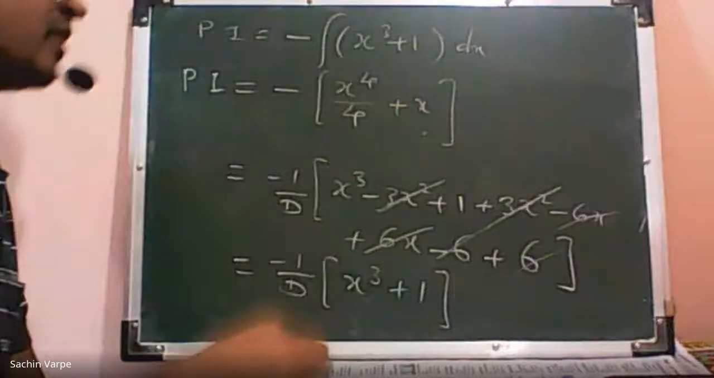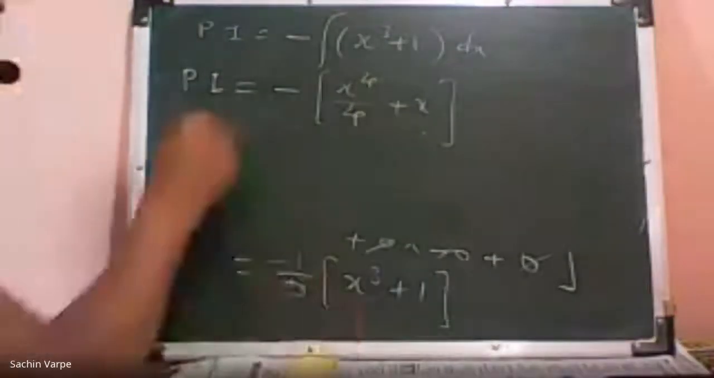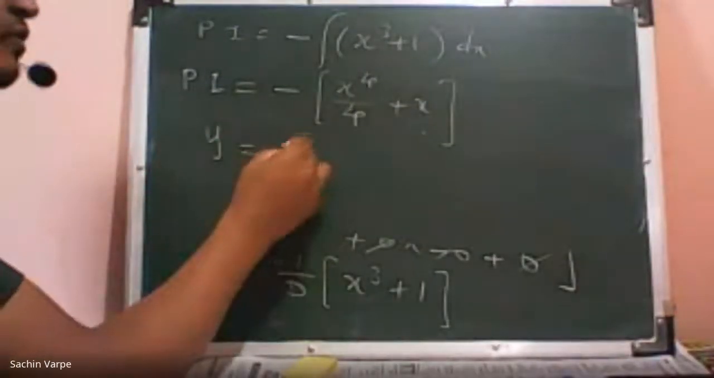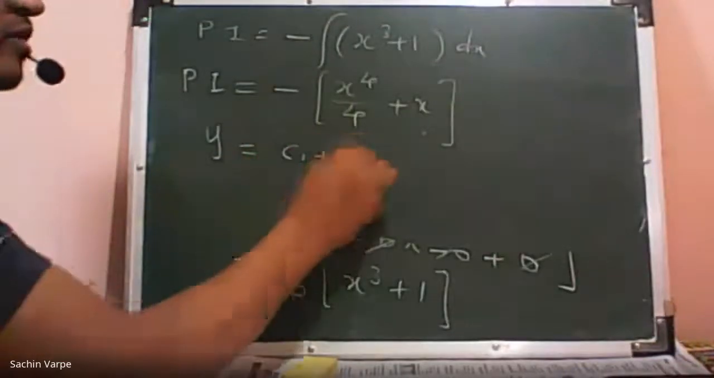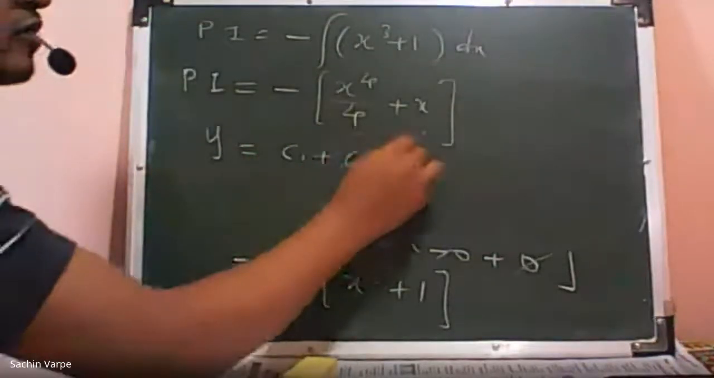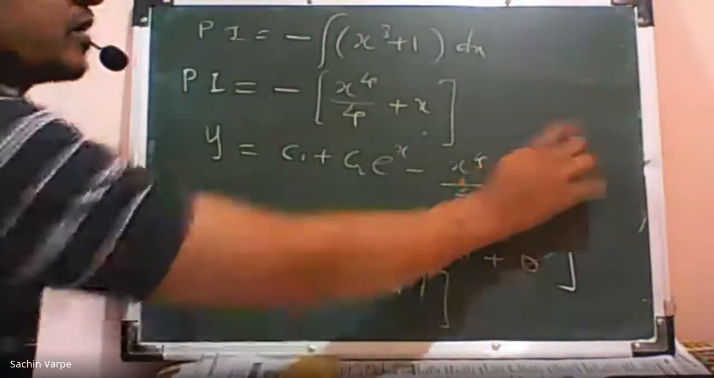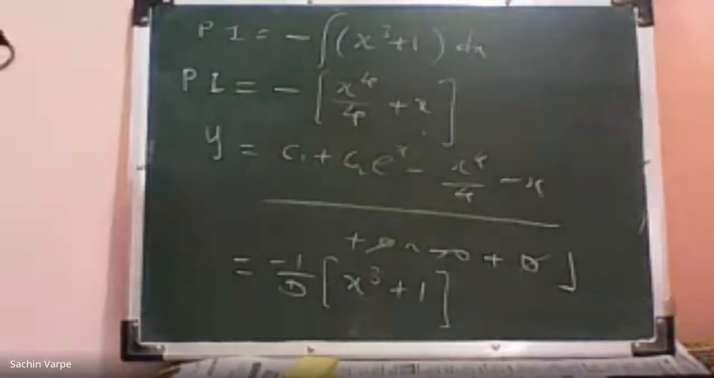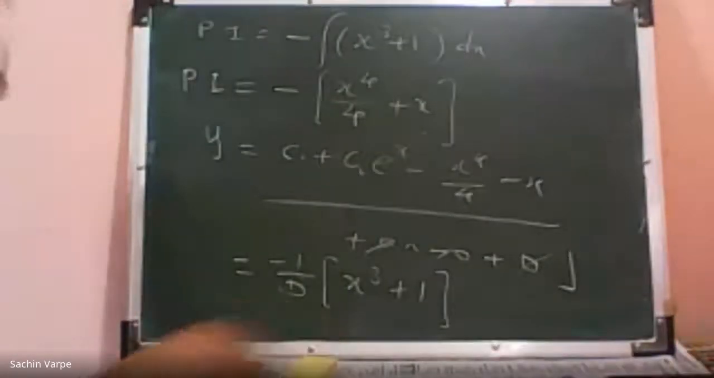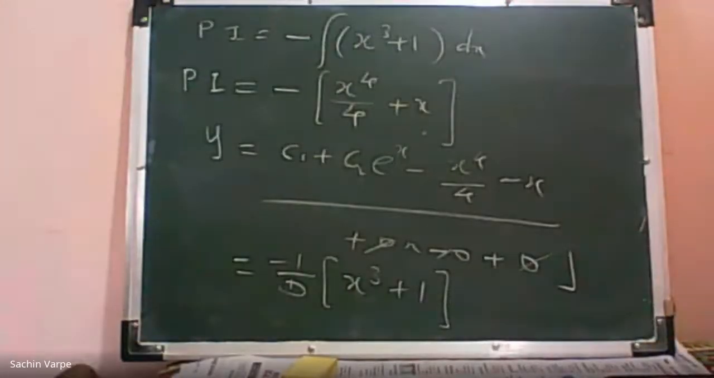Therefore the general solution is y equal to CF plus PI. So y is equal to CF. What was CF? C1 plus C2 e raised to x, and PI is minus x raised to 4 by 4 minus x. Is that okay? Any doubt? Please ask if any doubt.